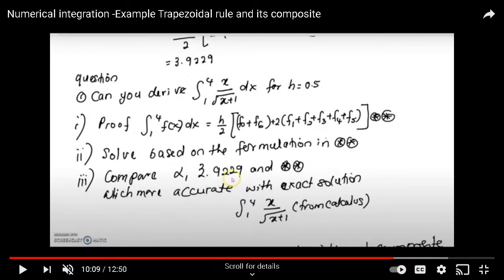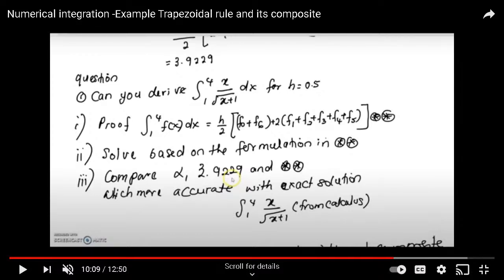So the answer is, when we do the composite trapezoidal rule using very fine grain, the result is much more accurate compared to when the number of subintervals is coarse grain. Coarse grain.